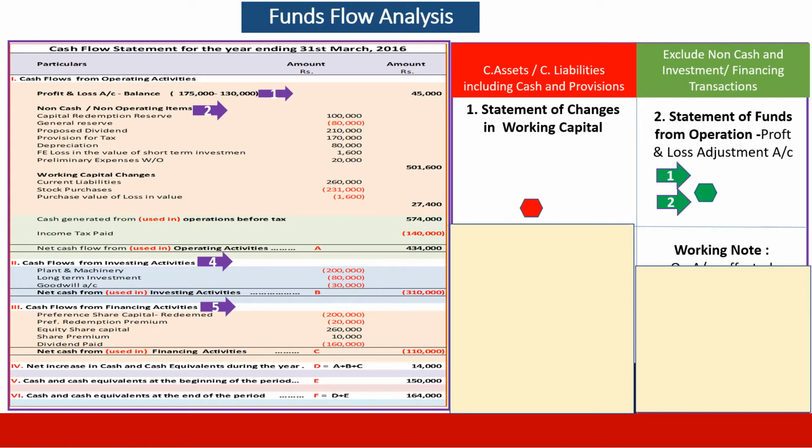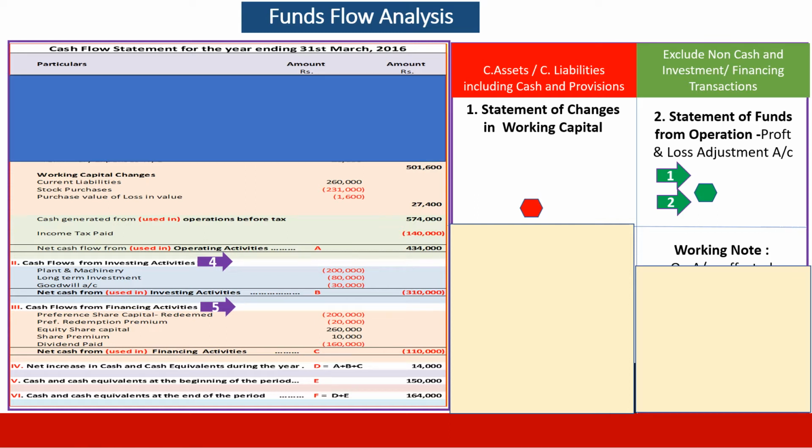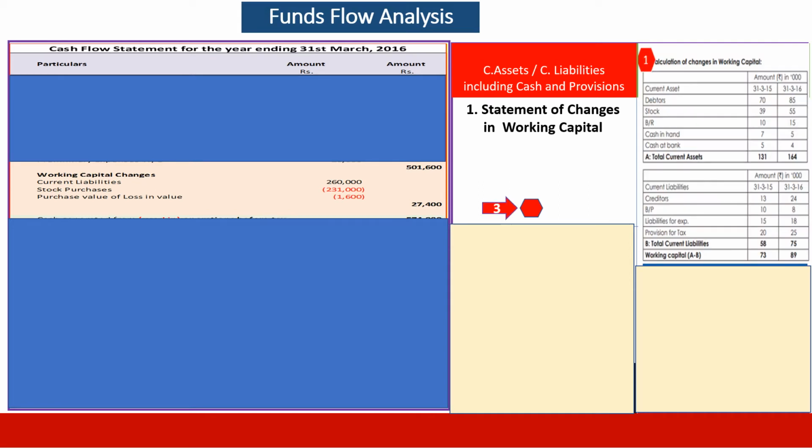First, we are going to take the statement of changes in working capital. What portion does it take from the cash flow statement? As we can see here, it takes working capital changes and presents them in a format which is presented alongside.